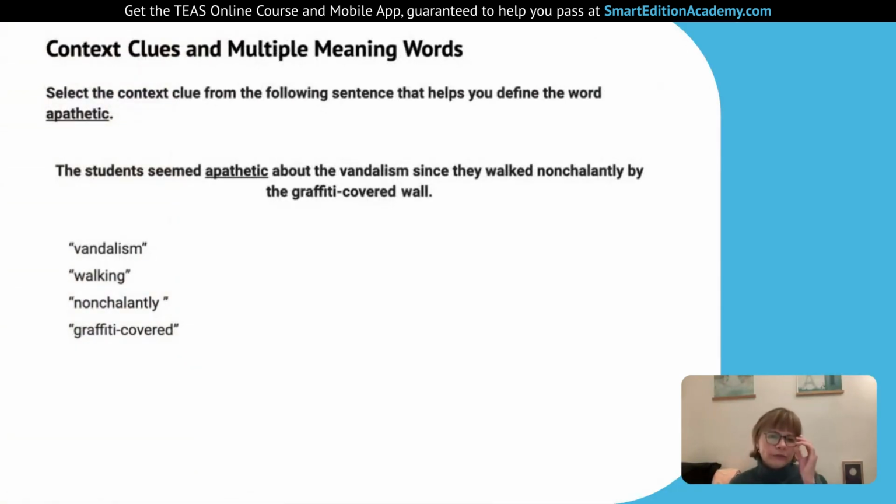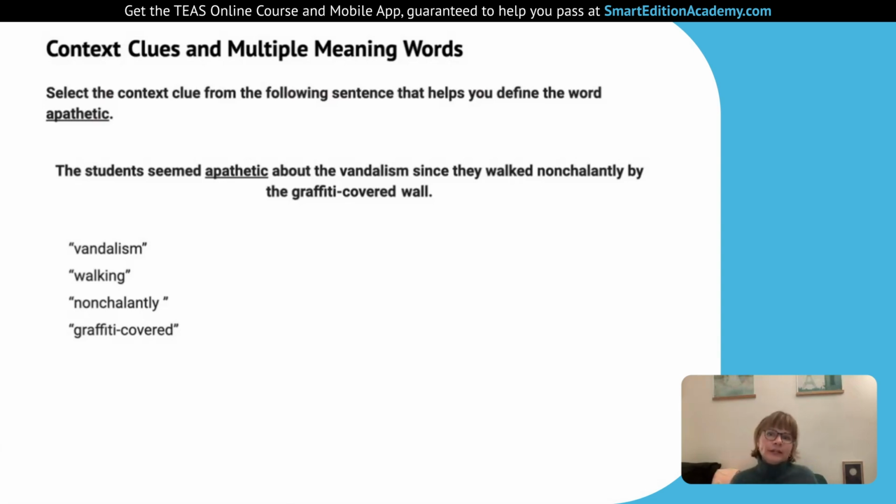Select the context clue from the following sentence that helps you define the word apathetic. So once again, if you see this word and you haven't seen it since high school, or you've never seen this word, that's not a problem. Let's look at trying to figure it out in context, because that's really what these questions are about. The students seemed apathetic about the vandalism since they walked nonchalantly by the graffiti-covered wall.